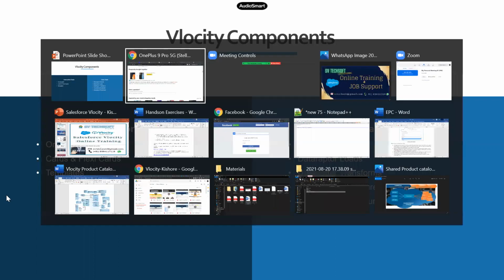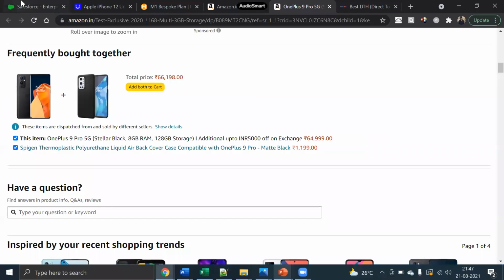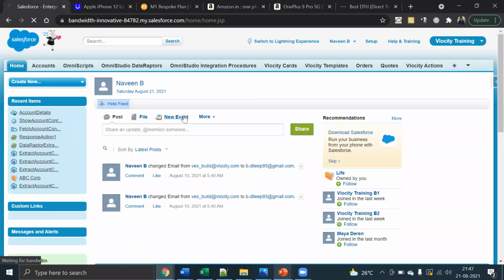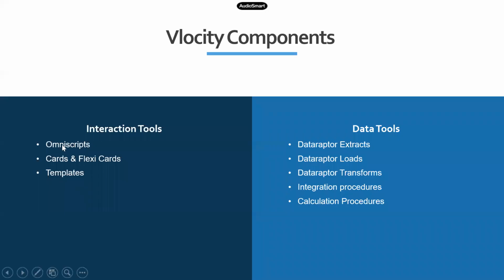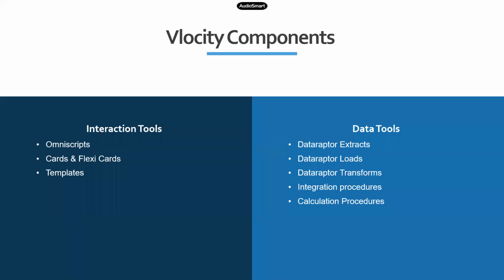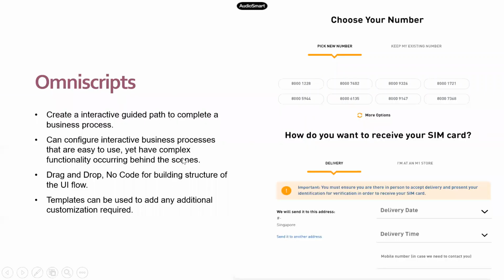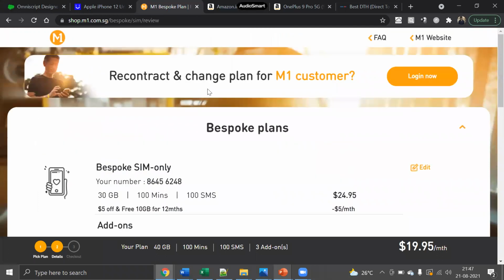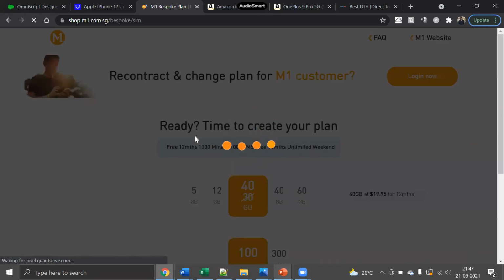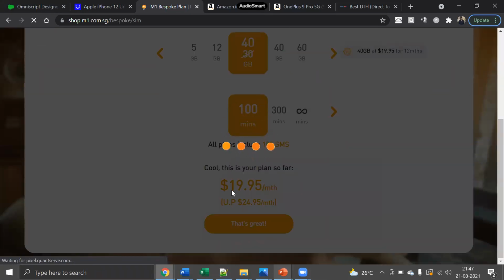For example, I'll show you. First component is OmniScripts, right? The name itself says it: the term Omni indicates guided flow. OmniScripts are used to create guided flow scripts to build UI screens. I have done one thing. I had simply created a UI screen using OmniScript by simple configuration to replicate exactly the same thing of what you see here.